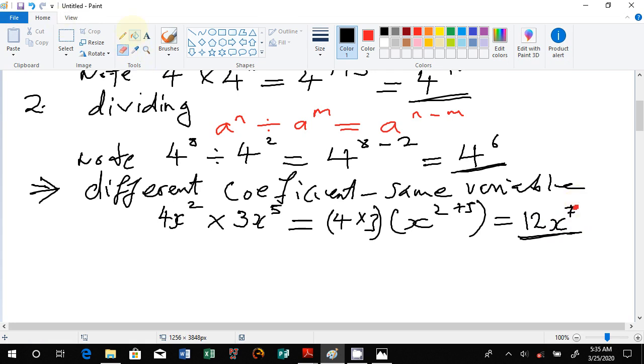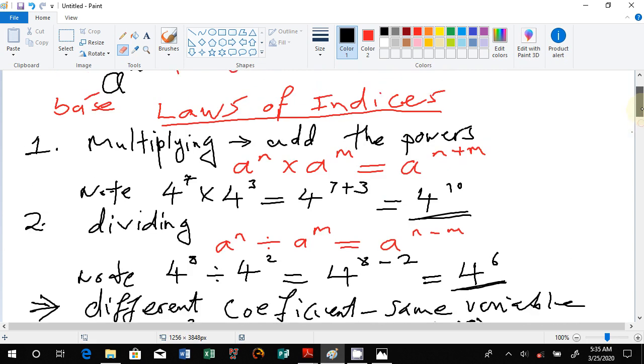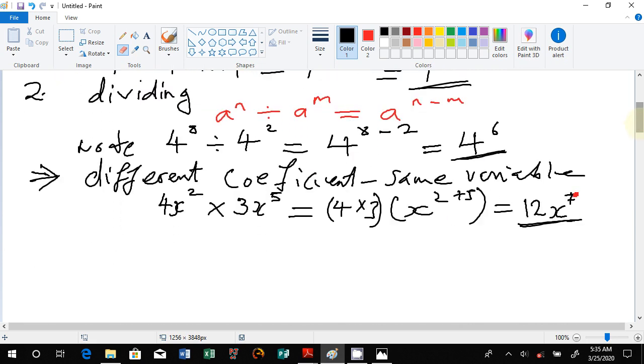We're still in the basics, but I hope you are following up to this level and you are getting it right, because when you get these concepts, it will be simpler wherever we progress to. Under division, if it was dividing, we are going to do the same thing, but there we use a minus in terms of the powers. Then we find the correct answer, and that's how we work when dealing with different coefficients but the same variable in indices in mathematics.